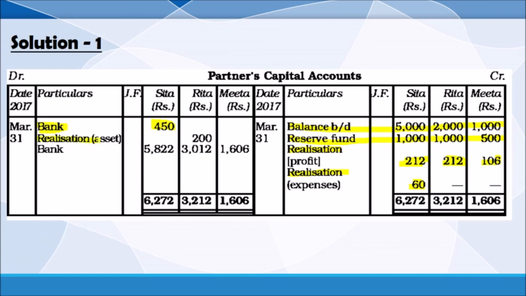And one asset is taken over by Rida, 200, the unrecorded asset. And we will find out the total in the credit side, also in the debit side. We will write the difference to bank for each one. And that bank amount will be transferred to bank account when we prepare the bank account.